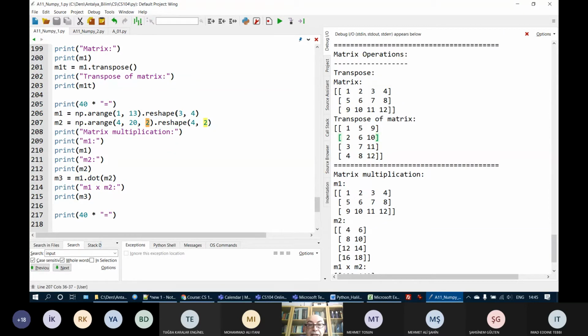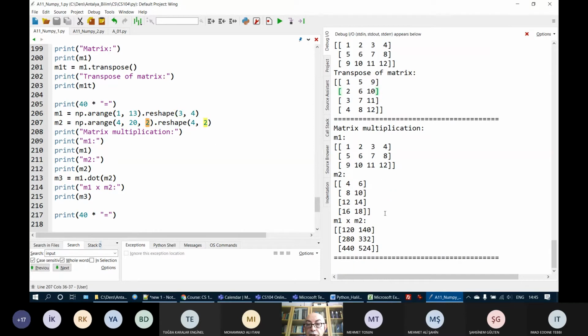As you know, the number of rows of the result of a matrix multiplication is equal to the number of rows of the first matrix, and the number of columns is equal to the number of columns of the second matrix. The result of this multiplication between M1 and M2 will have 3 rows and 2 columns.